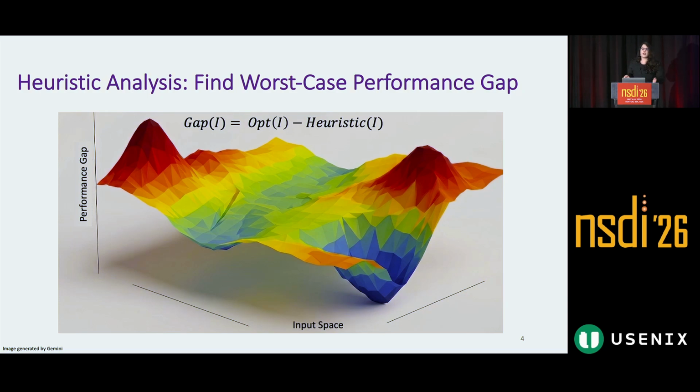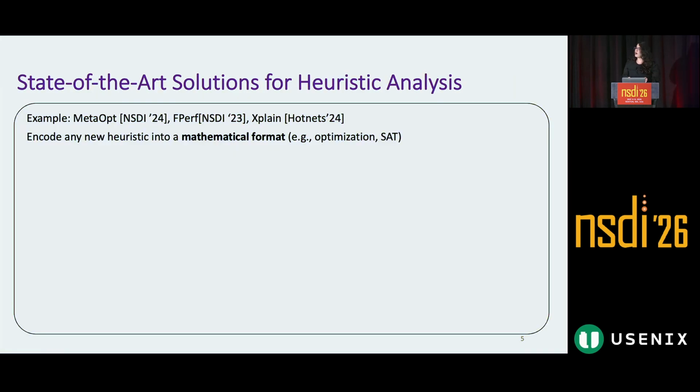Visually, you can think of this gap as a landscape over the input space, where the valleys are where heuristics are performing fine compared to the optimal, but the peaks are where the heuristic is underperforming. We're interested in finding these peaks, the failure scenarios that developers should be aware of before they deploy the heuristic in production.